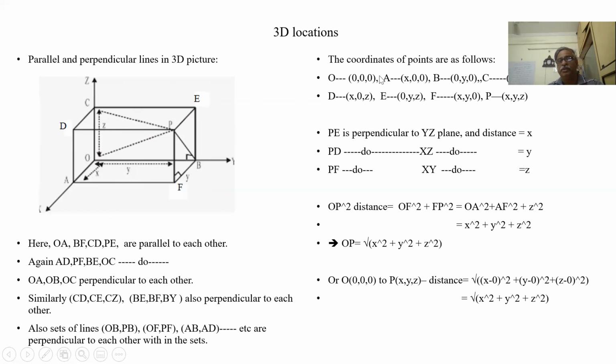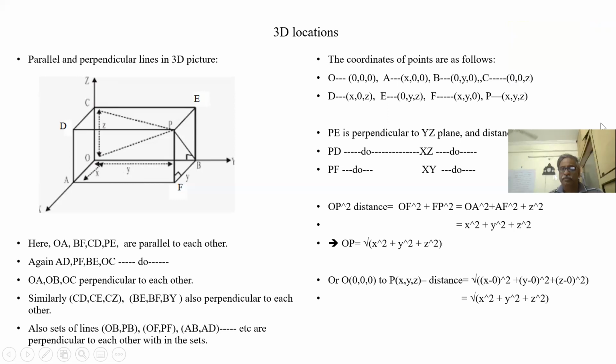So now let us see the coordinates of points, starting with the origin. Now what is the coordinate of A? A has x as 0, y as 0. There is only z here. So 0, 0, z. If this is x-axis, this is y-axis, this is z-axis, then taking this as x-axis, x is A, y and z are 0.